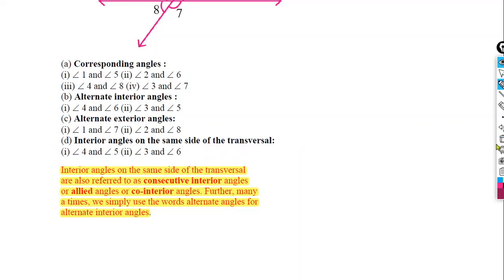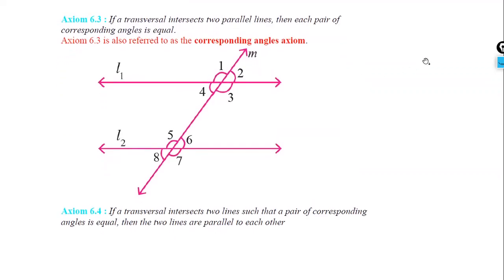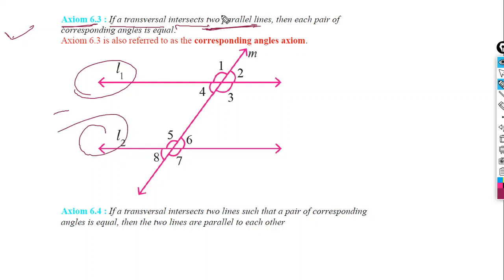Now we will move to another part. Yes. So there is an axiom. Let's see what the axiom is. Axiom 6.3: If a transversal intersects two parallel lines, so two parallel lines are here, L1 and L2, and a transversal M intersecting them, then each pair of corresponding angles are equal.